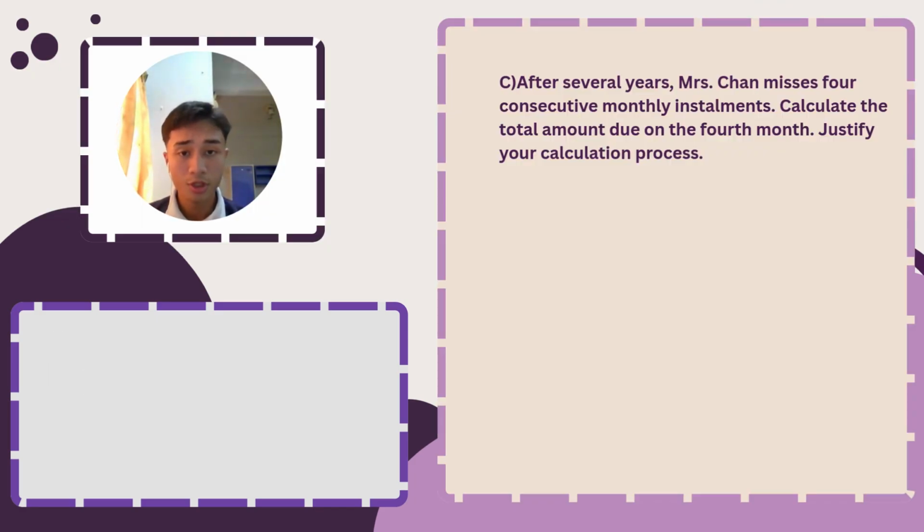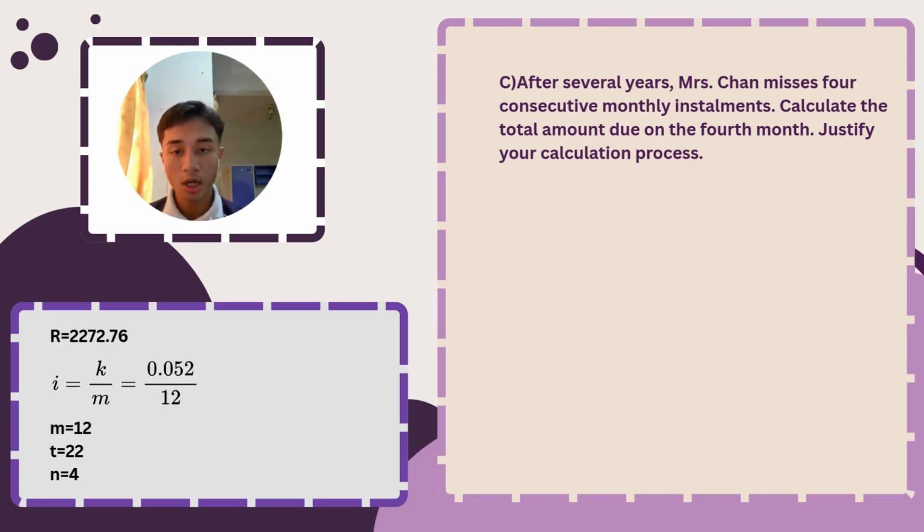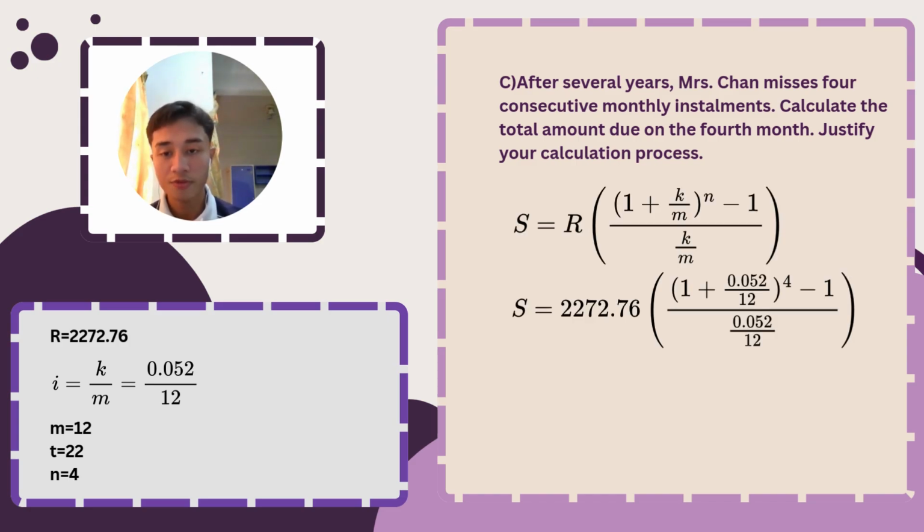After several years, Mrs. Chan misses 4 consecutive monthly installments. Calculate the total amount due on the 4th month. Justify your calculation process. So the monthly repayment R is 2,272.76. The interest rate per month is 0.052 over 12. Since 4 installments are missed, n equals 4. Using the future value of annuity formula, we substitute all the values. Therefore, the total amount due in the 4th month is RM 9,150.30.